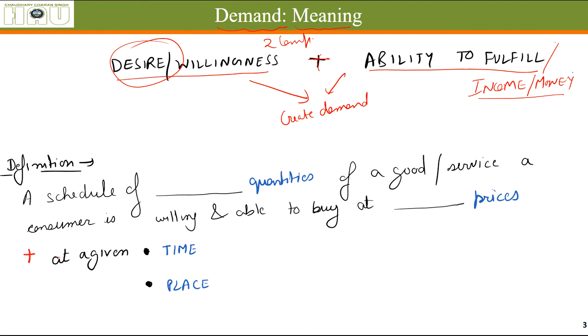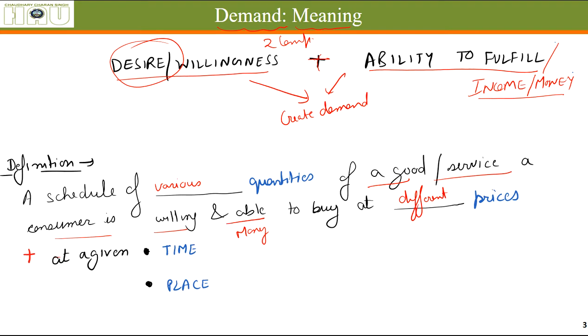Alright. So the definition of demand is it is a schedule of various quantities of a good or a service a consumer is willing, that means he has a desire, and able, that means he has money, to buy at different or various prices.